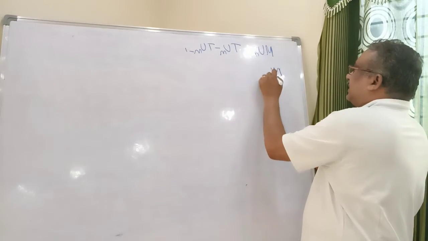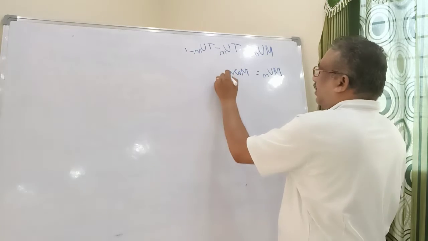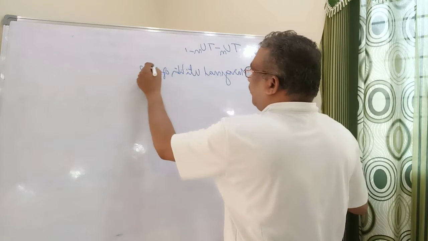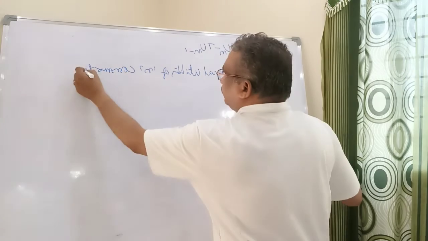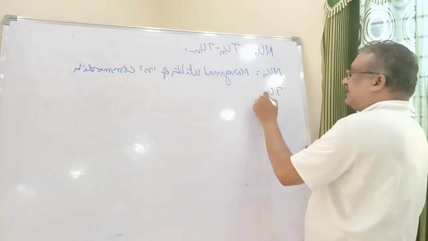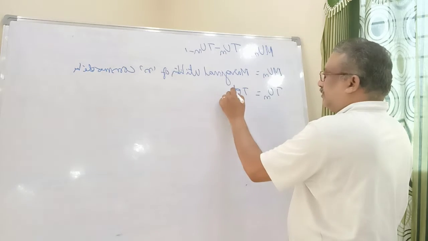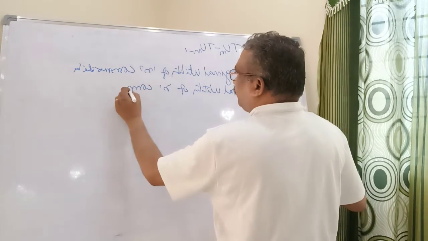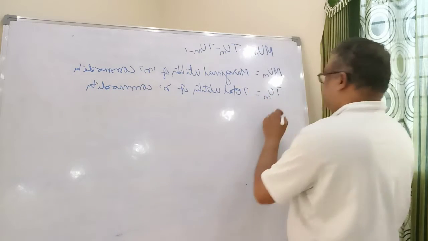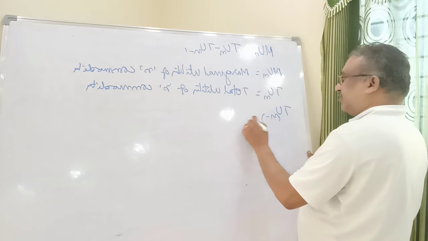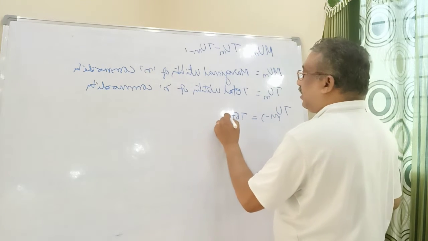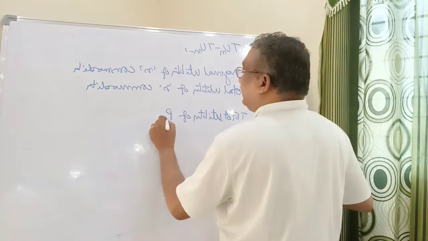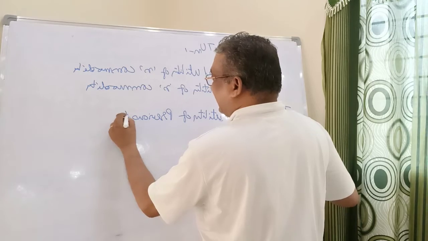Here marginal utility of n is the marginal utility of nth commodity, total utility of n is the total utility of nth commodity, and total utility of n minus 1 is the total utility of the commodity previous to n.